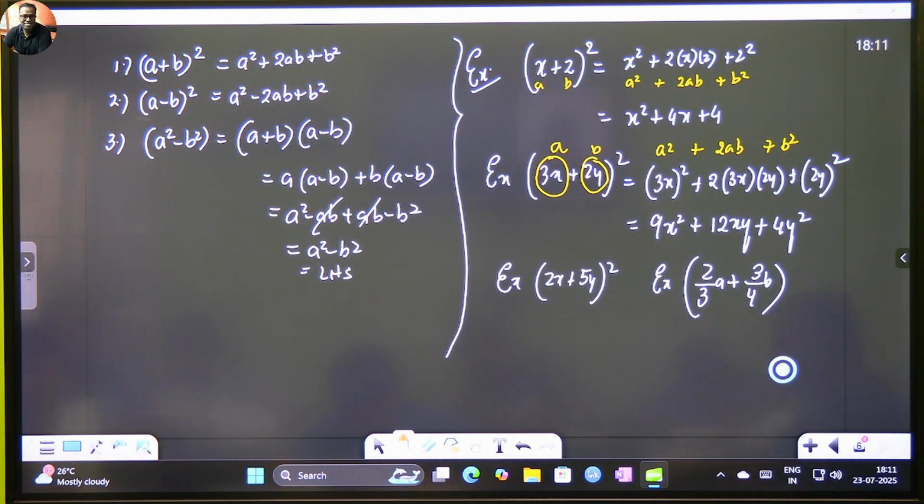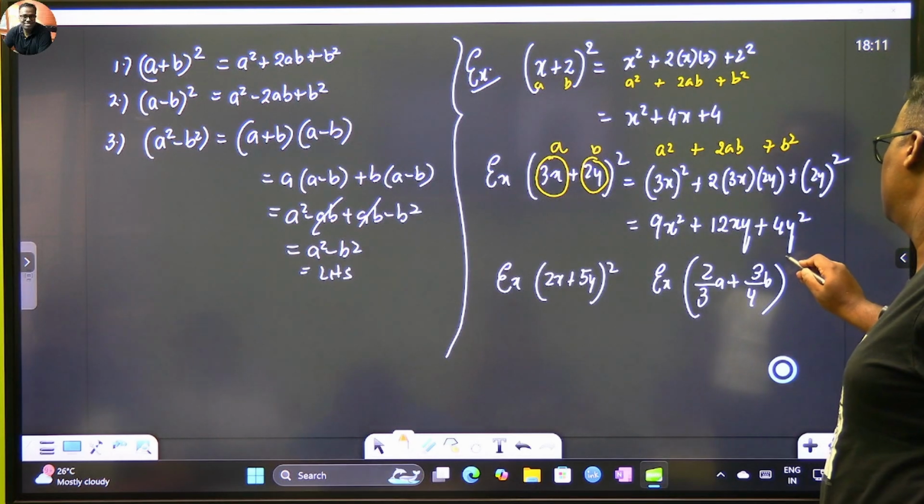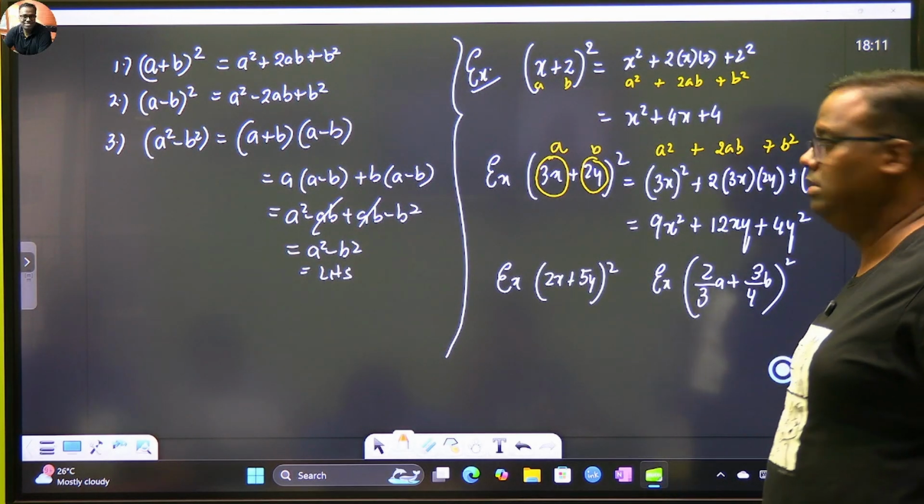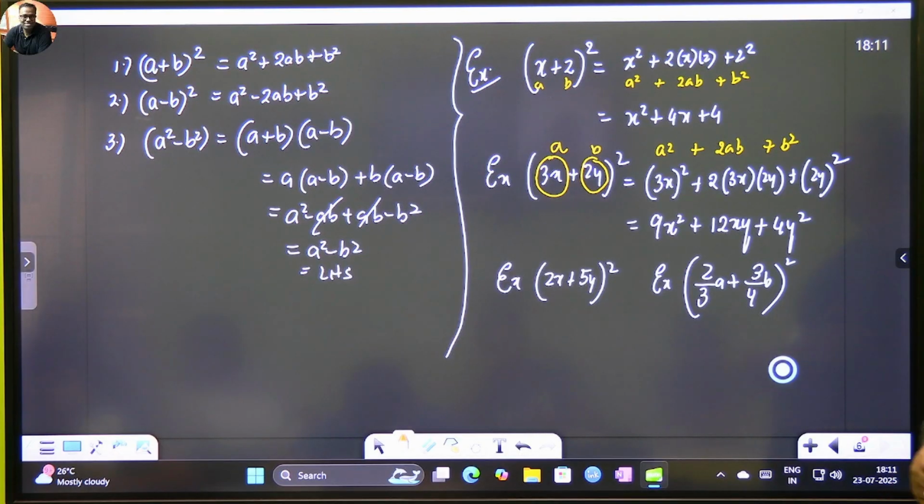Which one? There should be a whole square. How to do this problem without even looking at it? See, if you expand this will be what? 4 by 9 a square. This will be what? 9 by 16 b square. And you have got twice ab. So 2 by 3 into 3 by 4, 3 and 3 cancels. Another 2 comes for the twice AB. So 2 into 2 is 4. 4 and 4 cancels. It will only be AB.